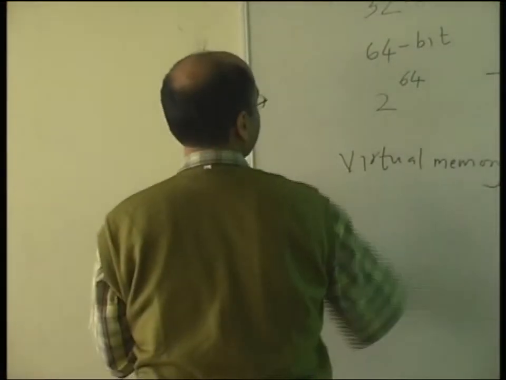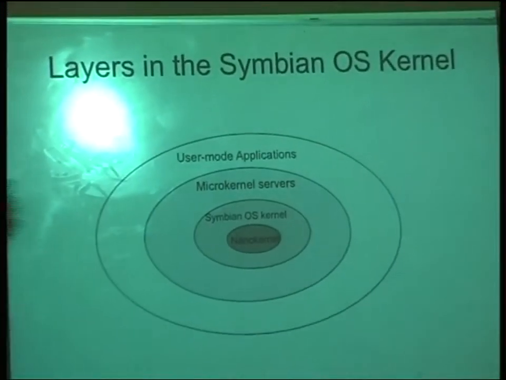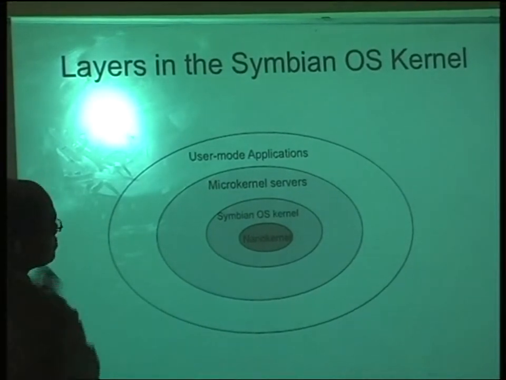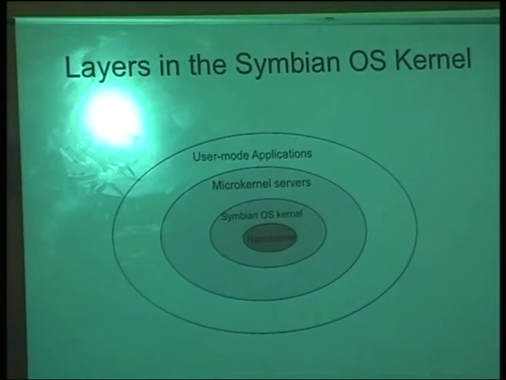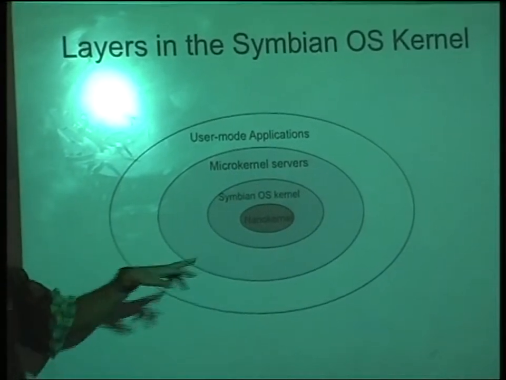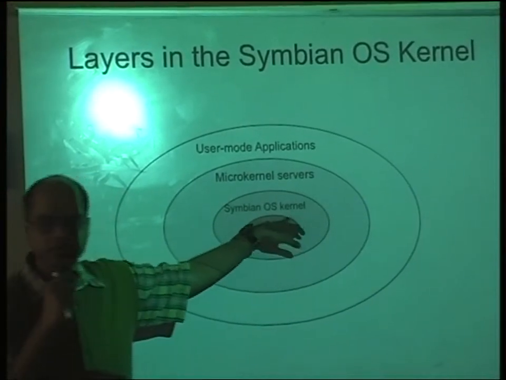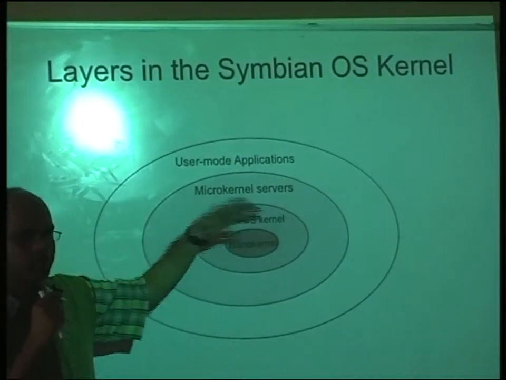So now we'll go inside the kernel. If you look at the kernel and the whole operating system in a circular fashion, in the very core it's a nano kernel, to separate it from the microkernel.